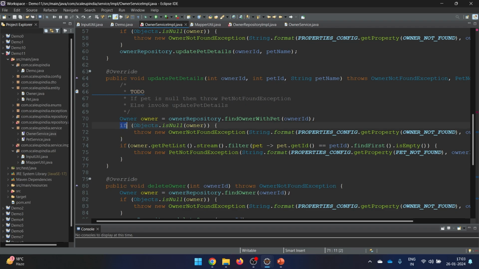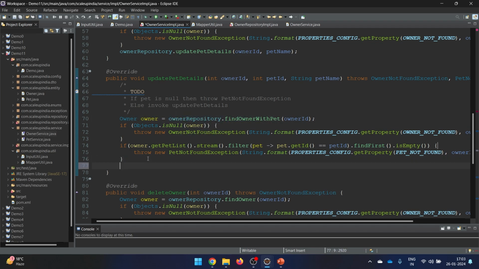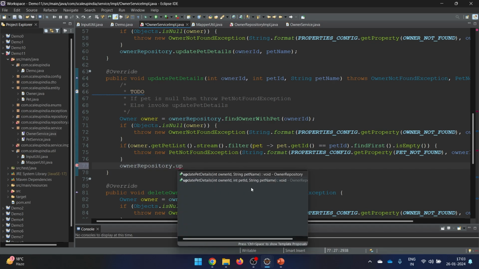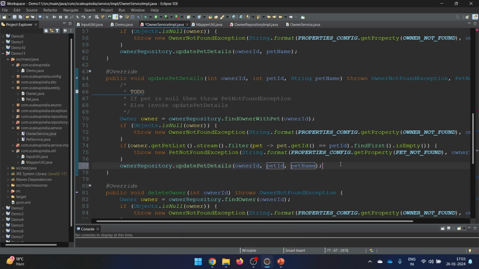Now if owner is null, then throw the exception. If pet is not found, then throw the exception. If that is also found, then what to do? Then just proceed with your code and call that particular update method. This is the one which we want to call. So there it goes. And why write it again and again? If we know that if this exists, then the control will go out only, so it won't come again here.